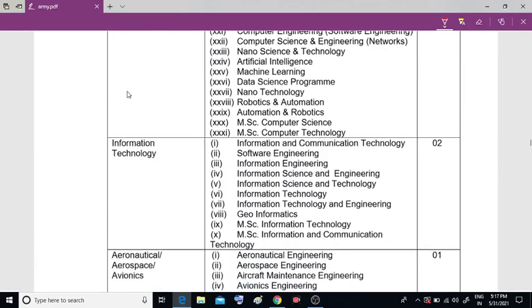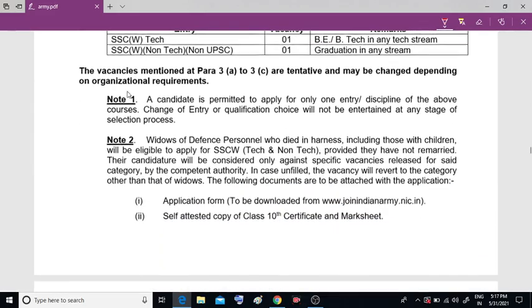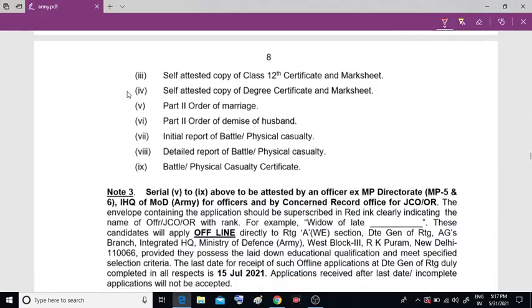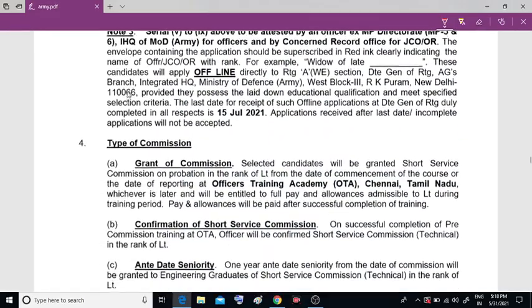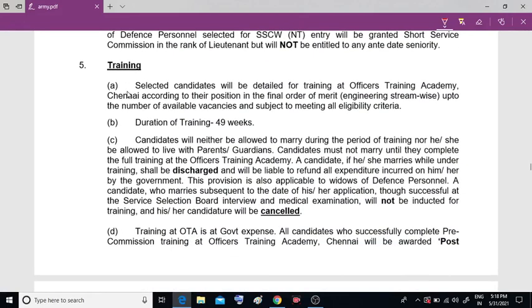The next one is very important, that is the remarks: the vacancies mentioned may vary. That's important. Next is the type of commission. This is not important. Yes, training is important. Selected candidates will be detailed for training at the Officer Training Academy, Chennai, according to their position in the final order of merit. Means in Chennai, Tamil Nadu, there is training.